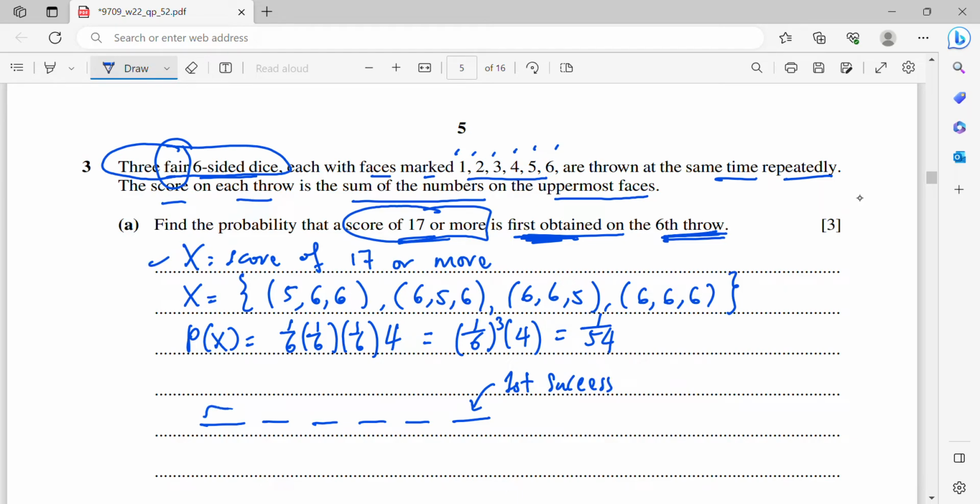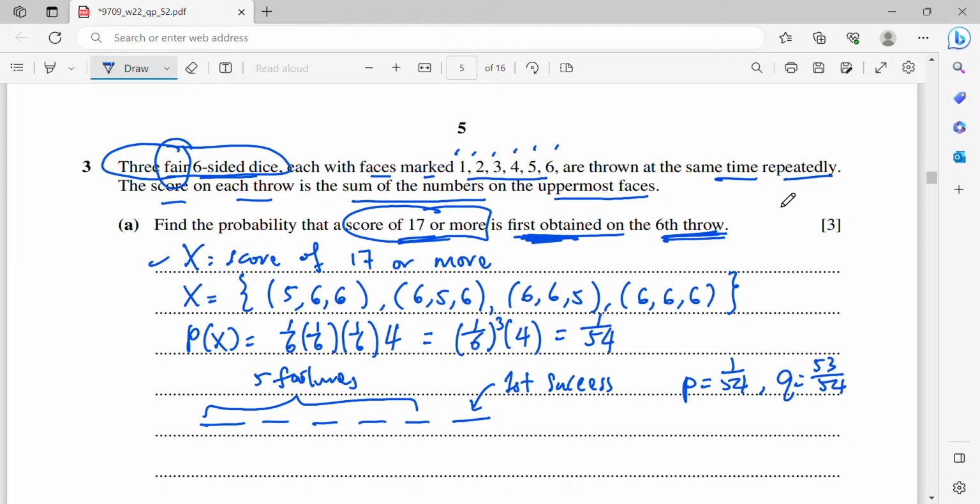That means all the previous 5 will be failures. So 5 failures. Right? So now I will say that my p is the probability of success, that is 1 over 54. Then my q is the probability of failure. It will be 1 minus 1 over 54. You will get 53 over 54.